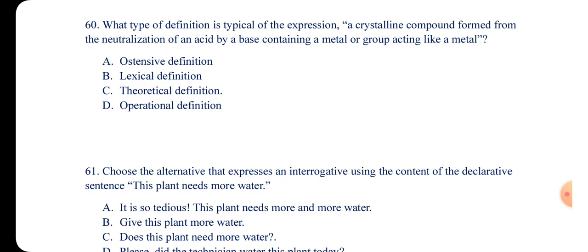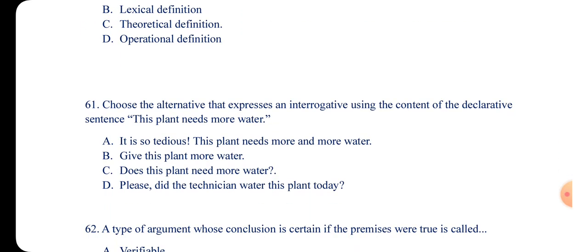Theoretical. Operational is when you give step-by-step instruction on how to explain the meaning of a word. For example, if you want to explain spaghetti to somebody, you give the steps: make sure you buy your Indomie, put it on fire. That is what an operational definition is. But this one is a theoretical definition.